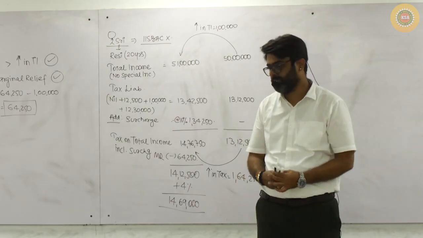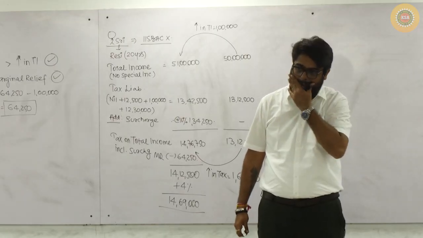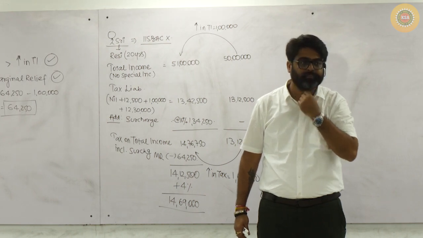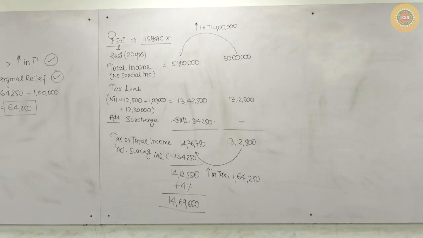Yes or no? Before adding cess and after including surcharge, if marginal relief is applicable, adjust that first. Yes or no?